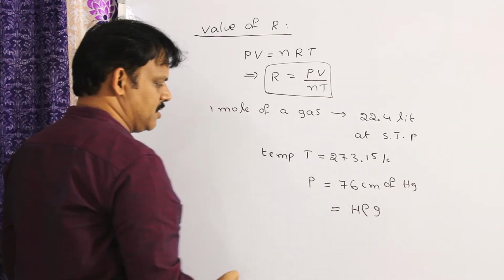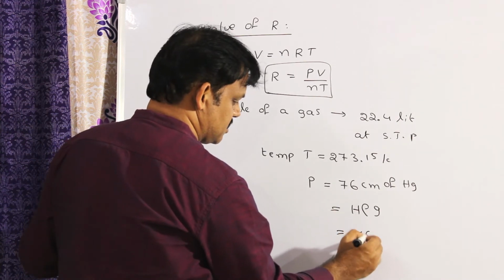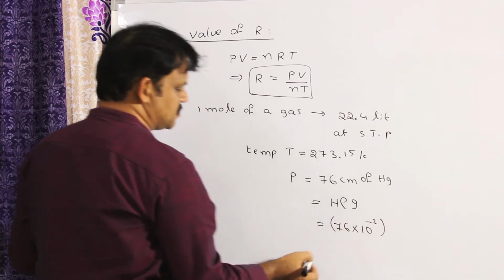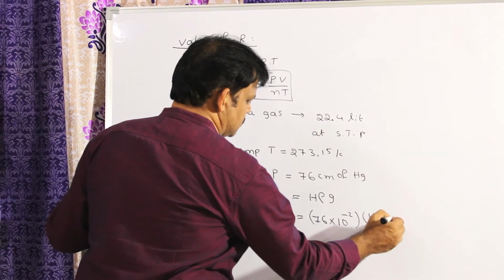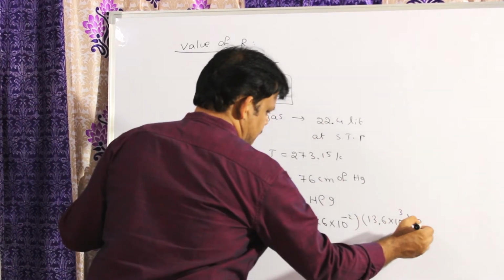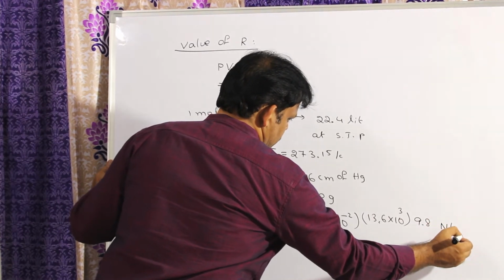By using a mercury barometer we find the atmospheric pressure. So, 76 for h, convert centimeters into meters, 10 power minus 2. Rho means density of mercury, a fixed value, 13.6 into 10 power 3, g value 9.8. SI unit of pressure is Newton per meter square or Pascal.